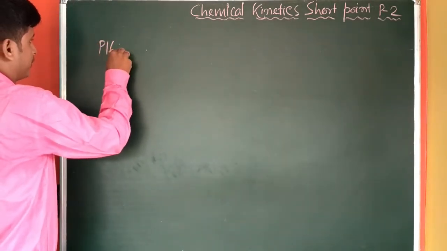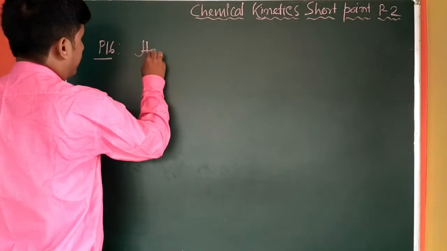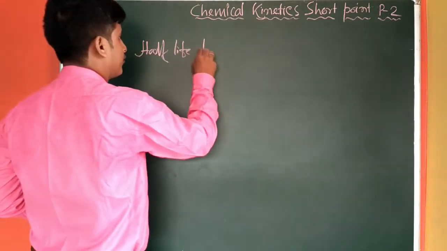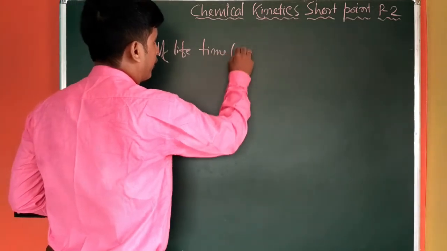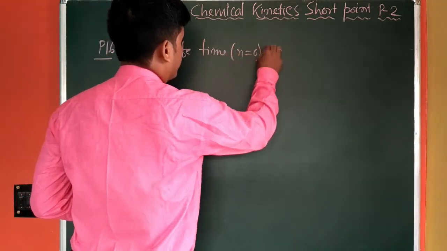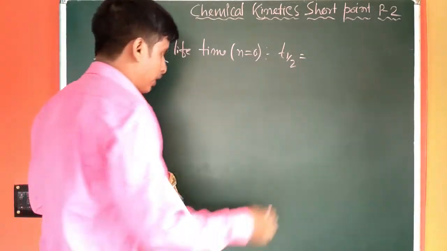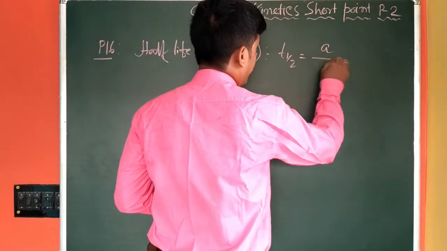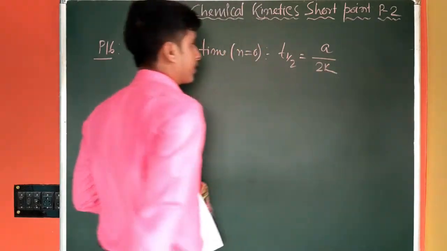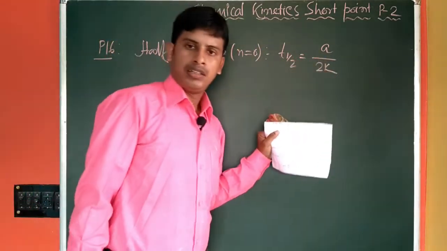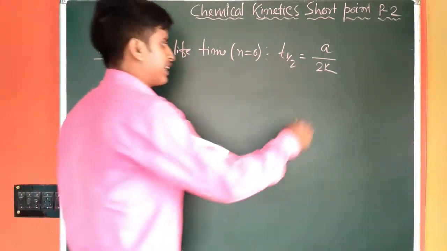P16, half-life time for n equal to 0. What is the T half? T half will be equal to A by 2K. Again, K is the rate constant, A is the initial concentration of the reactant.